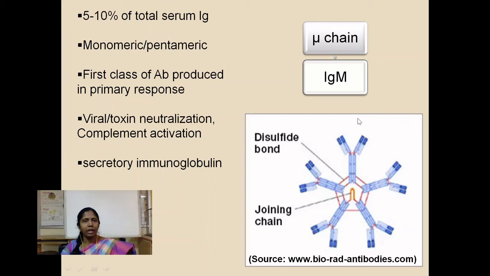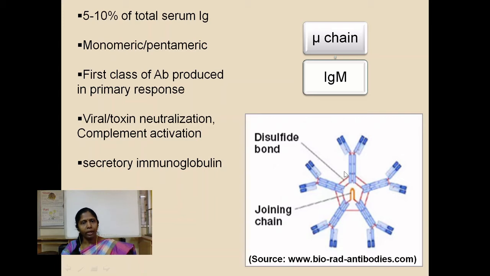IgM is the first class of antibodies produced in a primary immune response. These are also the first type of antibodies produced by a neonate, that is a newborn baby. So, the first type of antibodies produced in a newborn baby are of the IgM isotype. IgM is very important in complement activation also. Since complement activation requires a minimum of two antigen antibody bindings, IgM being decameric, that is, having 10 valency, can efficiently activate the complement proteins present in the serum.